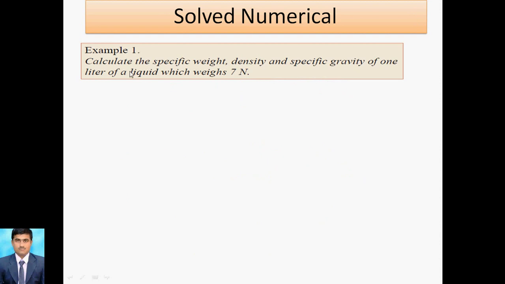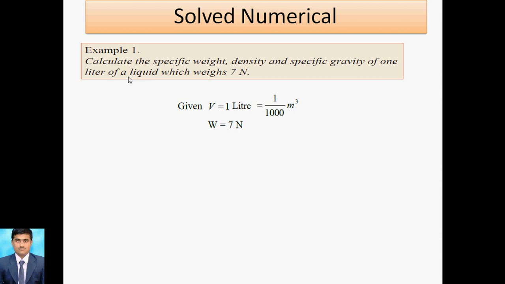Calculate the specific weight, density, and specific gravity of 1 liter of liquid which weighs 7 Newton. As 1 liter is mentioned, that is the volume. So V is equal to 1 liter, and it weighs 7 Newton, so W is equal to 7 Newton. For conversion to meter cube, we divide by 1000, so V is 1 upon 1000 meter cube.